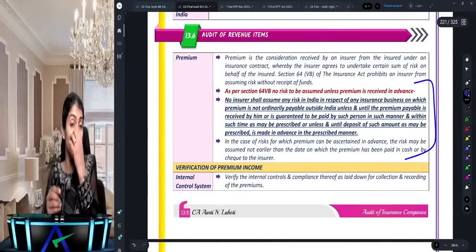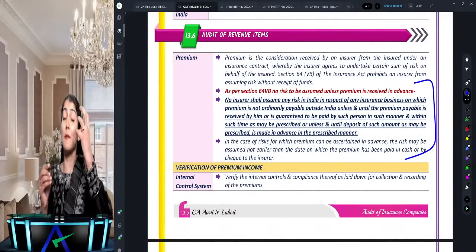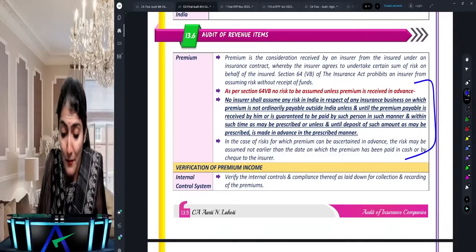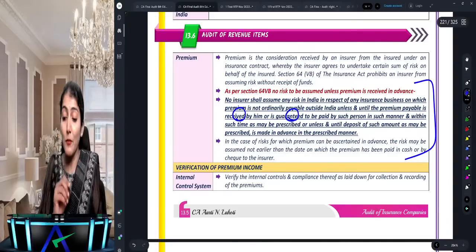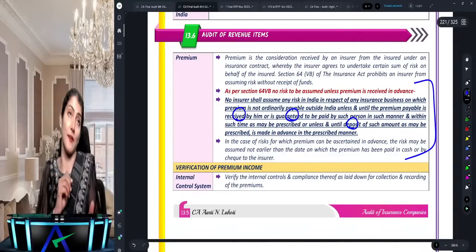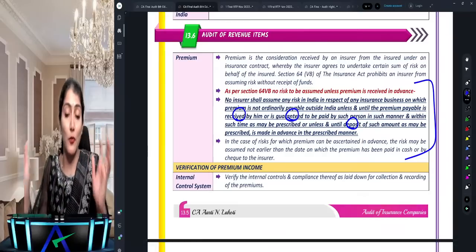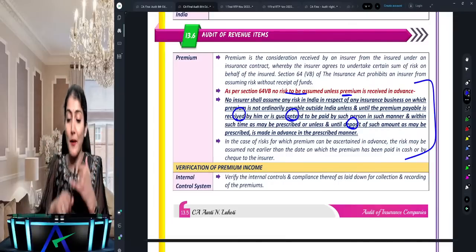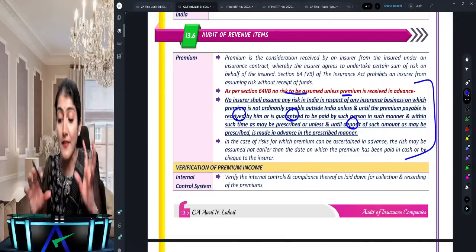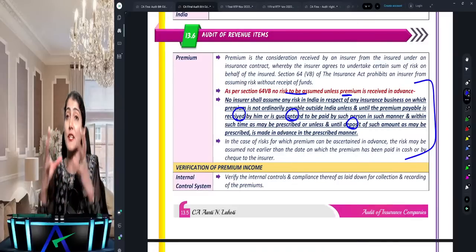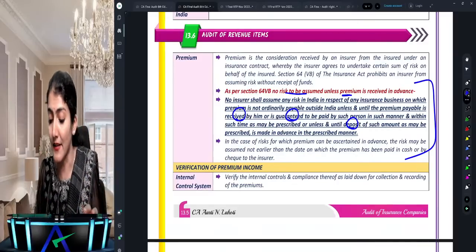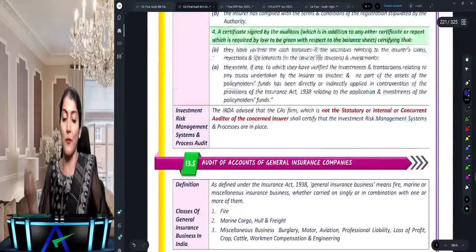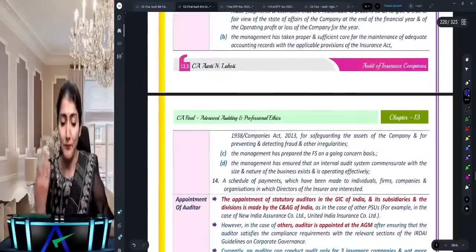What does the insurance company say? When can it recognize premium income as income? Only when the premium is received or is guaranteed to be paid, or the amount has been deposited. No risk assumption without premium: no risk is to be assumed unless and until the premium is received, or is guaranteed to be paid by such person in such manner within such time as may be prescribed, or unless the deposit of such amount has been made in advance.